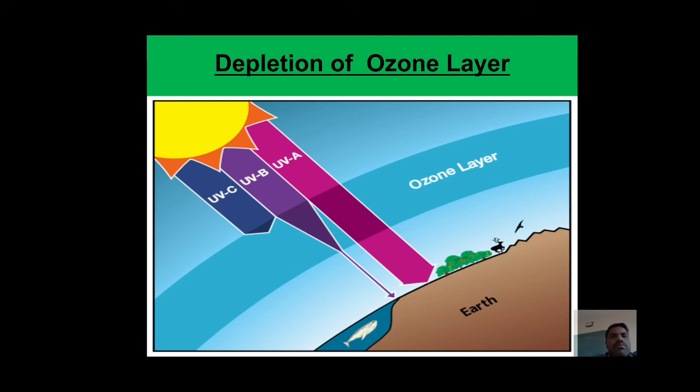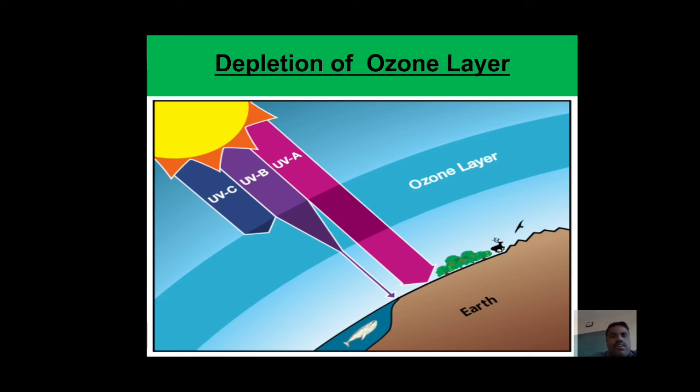These coolants, refrigerators and air conditioners emit CFCs. When these CFCs reach the ozone layer, the ozone layer will deplete. Because of this, the ozone layer goes on depleting.